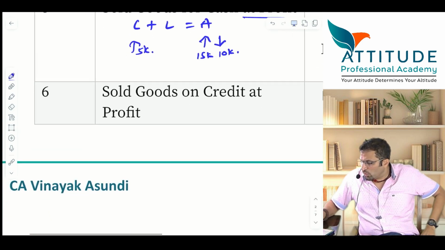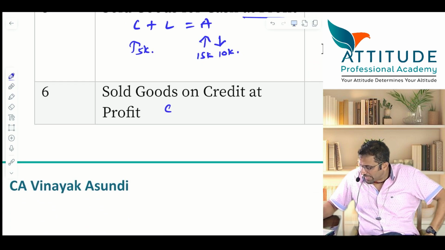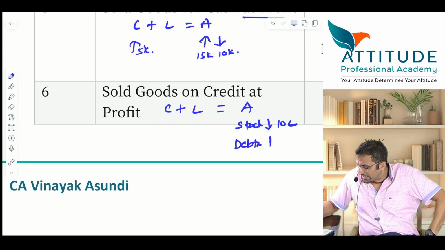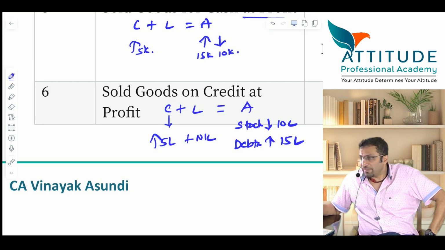Clear? Now tell me, goods sold on credit at a profit. Tell me, capital plus liability is equal to asset. Come on, what will increase? Which asset is increasing? Goods sold on credit means debtors will increase and stock will decrease. Say it is 10 lakhs. Correct? Debtors will increase by let us say 15 lakhs and capital will also increase by 5 lakhs. Liability is nil. Effect is clear.